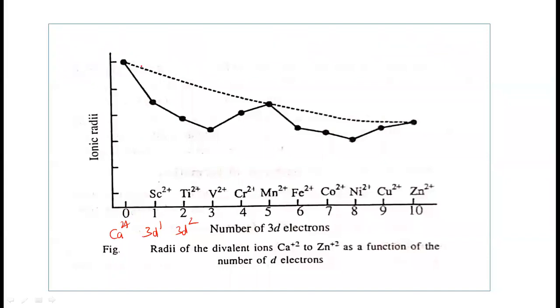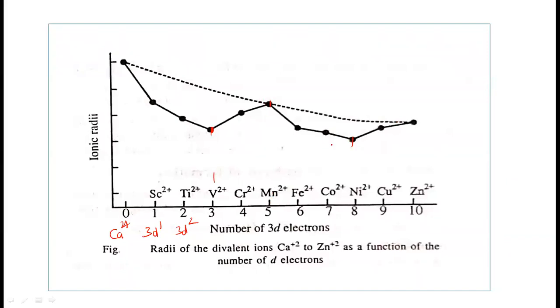So it is expected that there is a decrease in the ionic radii from Sc2+ to Zn2+. But you can see here, the decrease in the ionic radii is only up to vanadium 2+. Later on it increases up to manganese 2+. Then again it decreases up to nickel 2+.